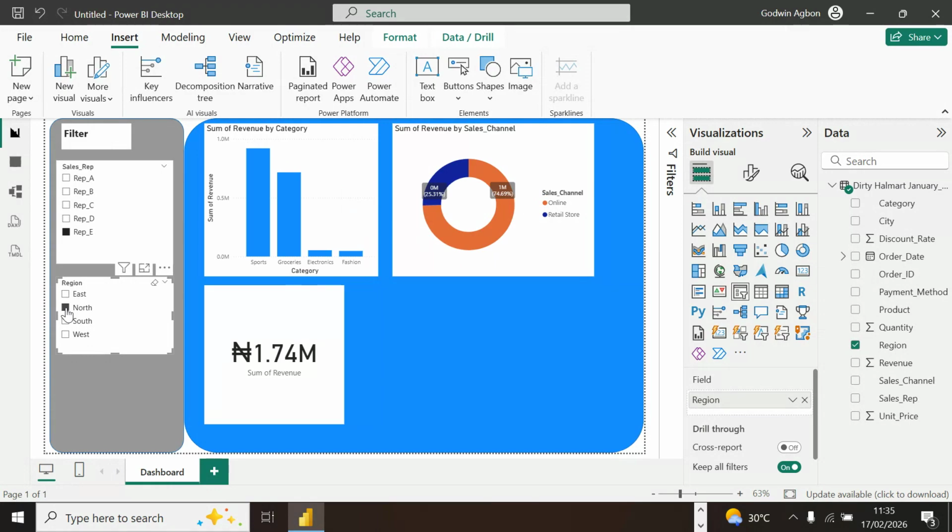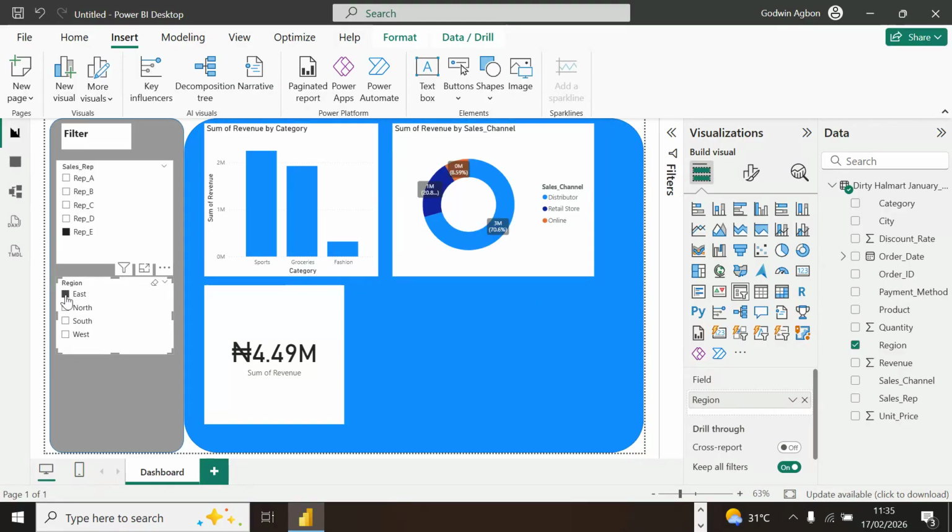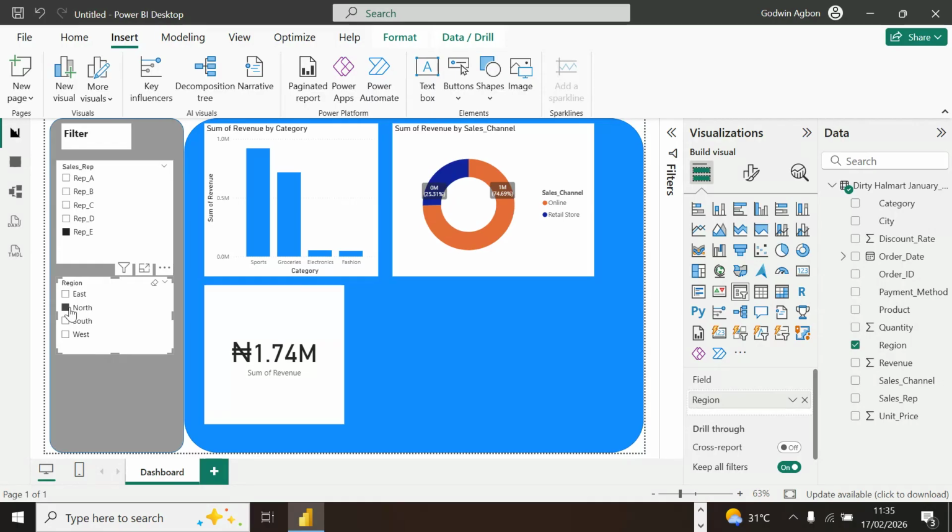So what you are seeing on the screen is that sales rep E, this is what he did in the North region, for the product category and for the sales channel. On the sales channel, one is out. We have online, we have retail, and I think the other one is store and distributor, which means sales rep E did not do anything through distributor in the north.